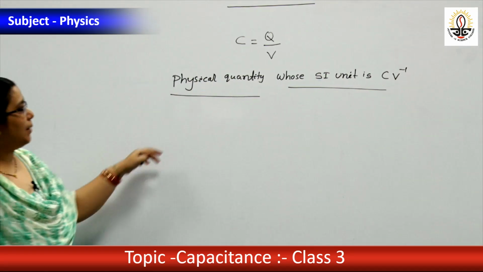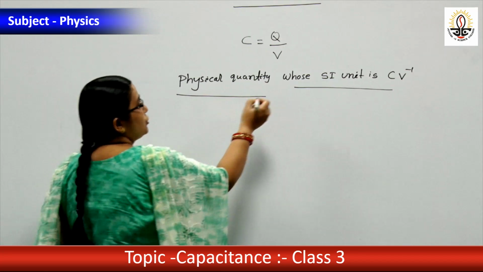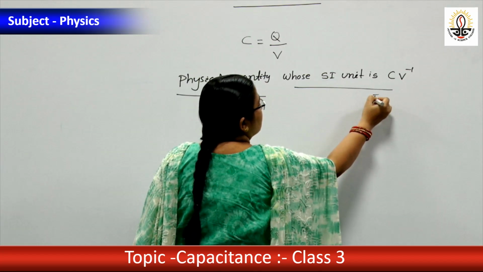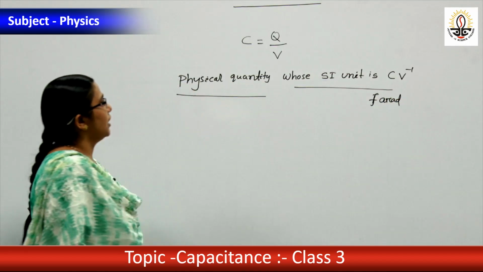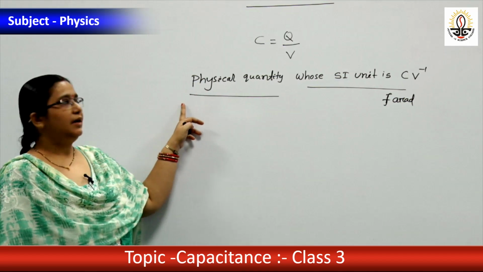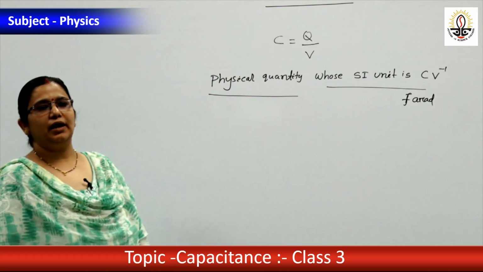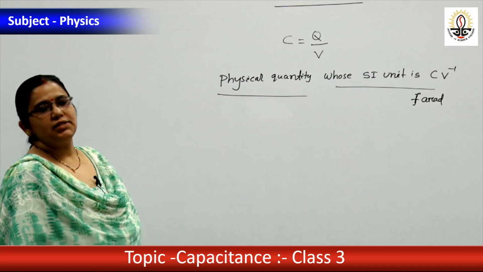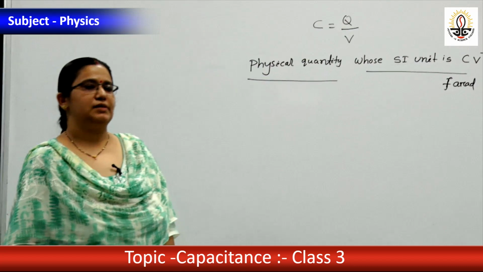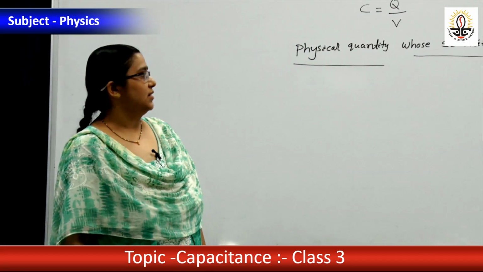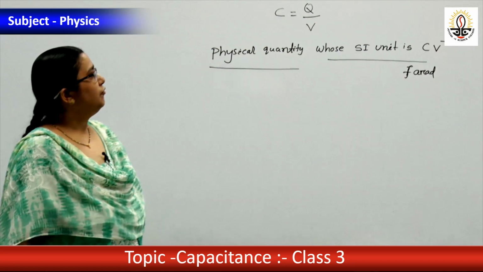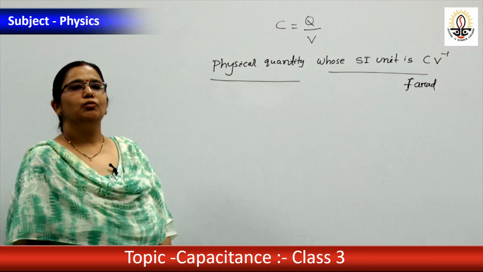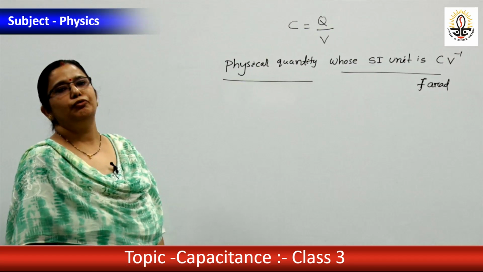Yes, it is capacitance. Also we can write farad. If the question comes, name the physical quantity whose SI unit is farad, the answer is electrical capacitance or capacitance. And in the last class we have learnt 1 farad equal to 1 coulomb by 1 volt.